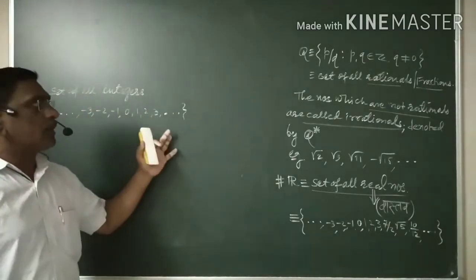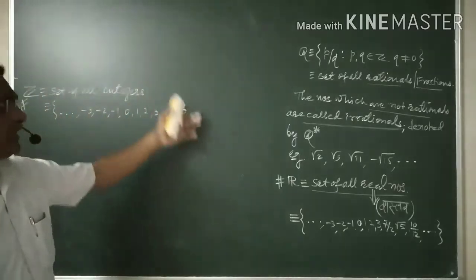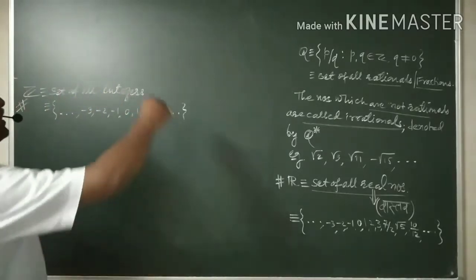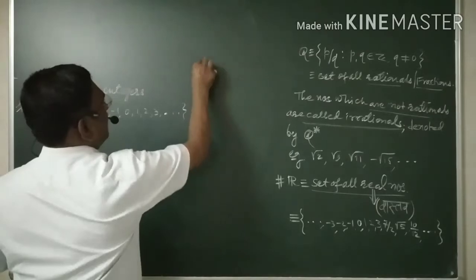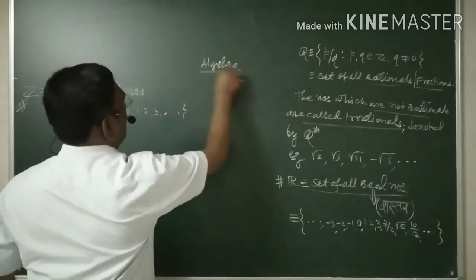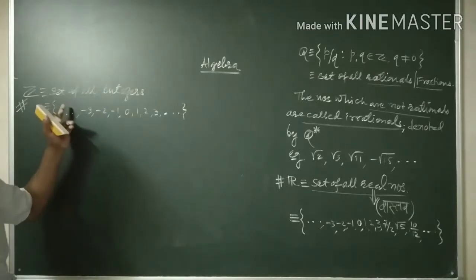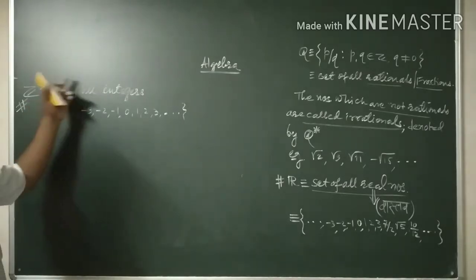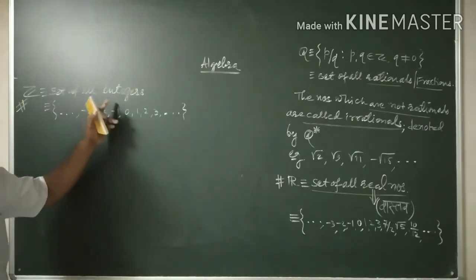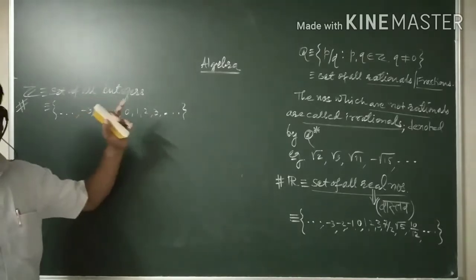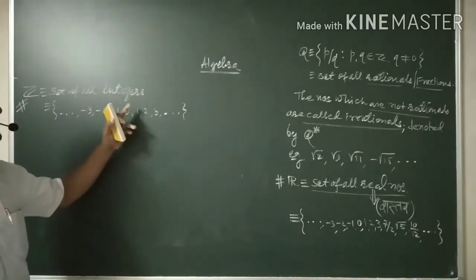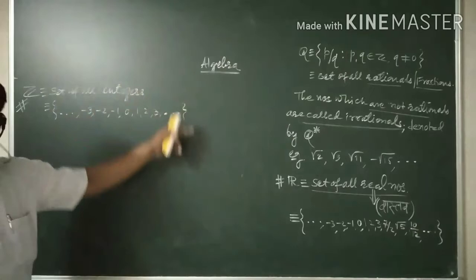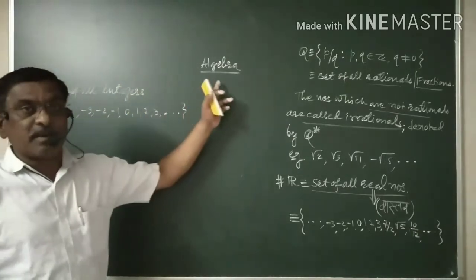We need to study the set of all integers in detail. What are the operations on integers, particularly in paper number 1, algebra, and this is our second chapter. If you go through your syllabus, you will find that the title for unit number 2 or chapter number 2 is the integers, and even the third unit is based on integers. Therefore, this whole set is important as far as the algebra paper is concerned.